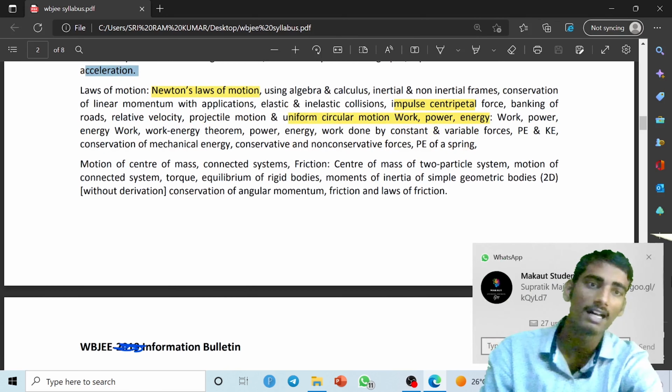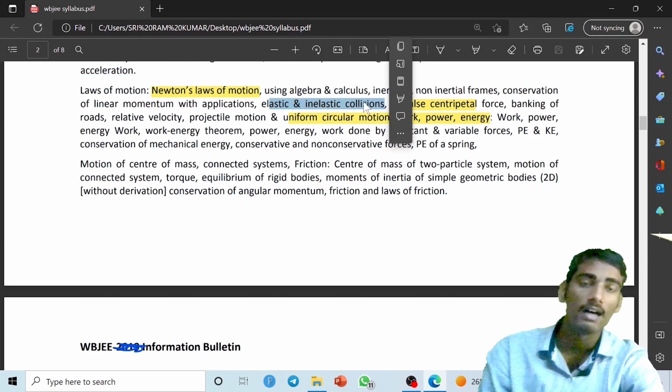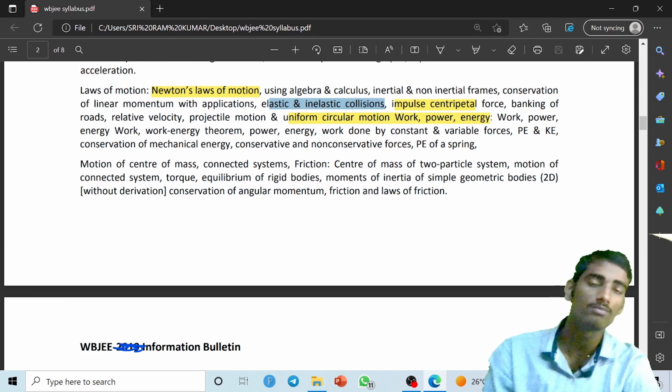Next important is the laws of motion. From laws of motion you have to study all of Newton's three laws: first law, second law, third law, impulse, centrifugal force, and elastic and inelastic collision. This is important for getting good marks, because from Newton's laws of motion more than 10 marks come. Out of 50 marks, almost 15 to 20 marks come from Newton's laws of motion and optics, guys. So you should give more time to Newton's laws of motion and optics, because they are very important for the examination.